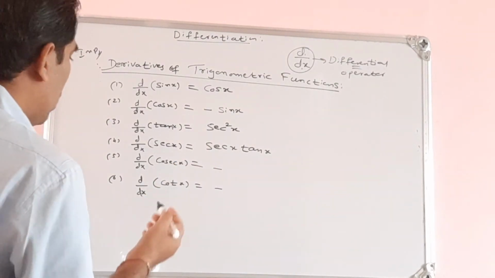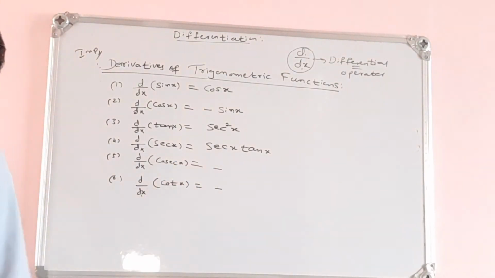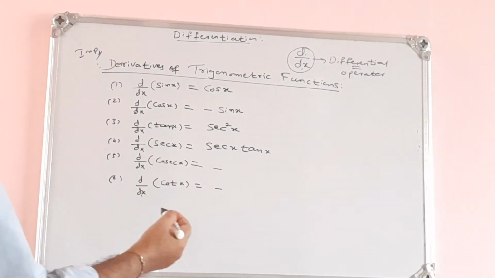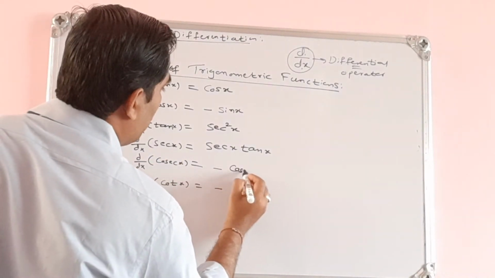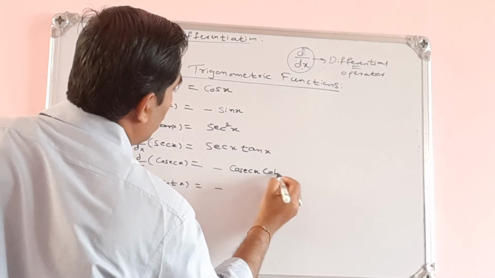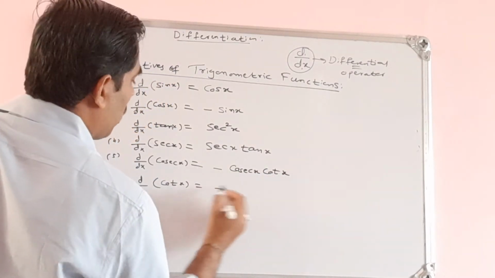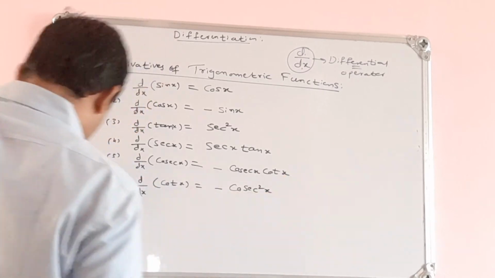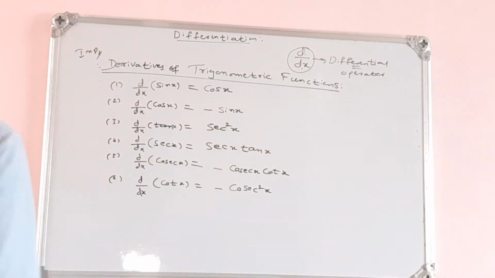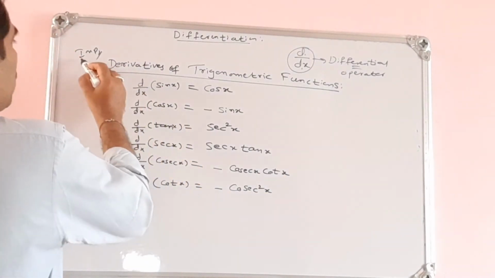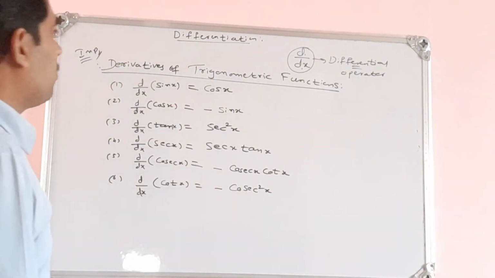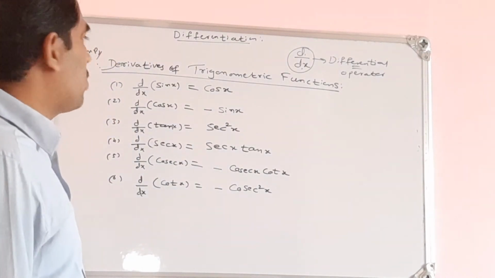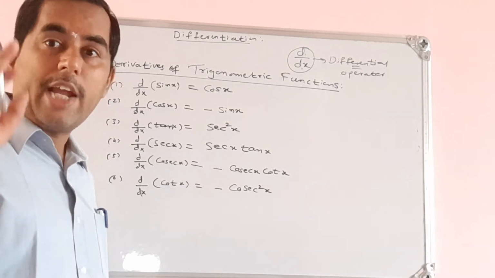Derivatives of those that begin with CO, cosecant and cot. Derivative of cosecant x is what? Minus cosecant x into cot x. Then derivative of cot x is minus cosecant square x. These are the very important derivatives of trigonometric functions which we have derived in first PUC.